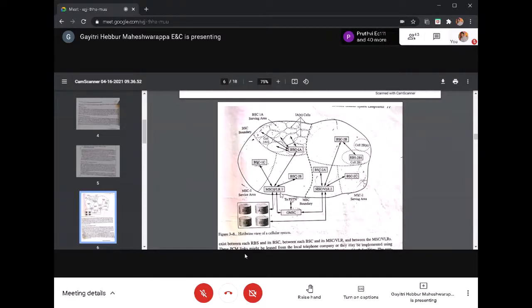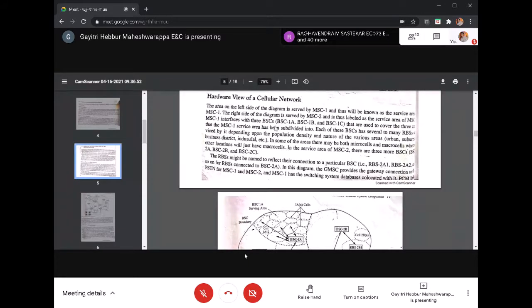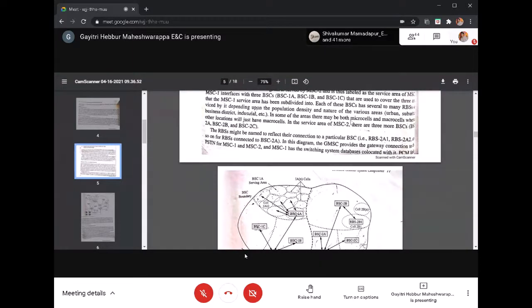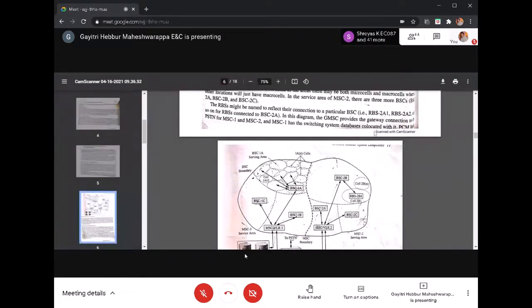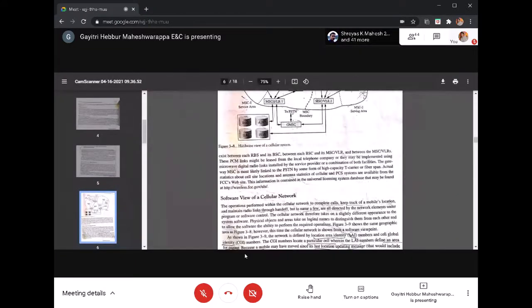Okay, so this is the hardware point of view. You can see the definition of this. Okay, one geographical area is served by MSC1 and another geographical area is serviced by MSC2, and each MSC is connected to 3 base station controllers, and each base station controller will be connected to several radio base stations, right? And these radio base stations can be either a micro cell or a macro cell. Okay, so this is how the entire geographical area will be covered by the radio base stations.